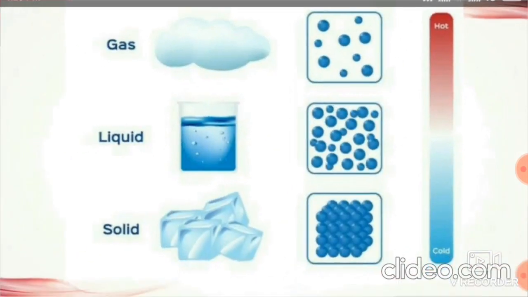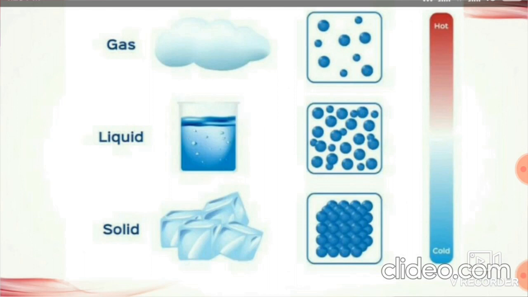All matter is made up of very small particles. These particles are so small that we cannot see them with the naked eye. But the arrangement of these particles is not similar in all matter. Different states of matter have different arrangements of these particles. Let us see one by one how the particles are arranged in solid, liquid and gas. First we will see solid.